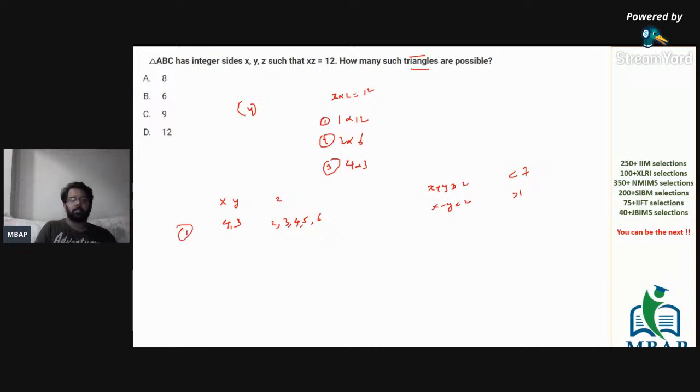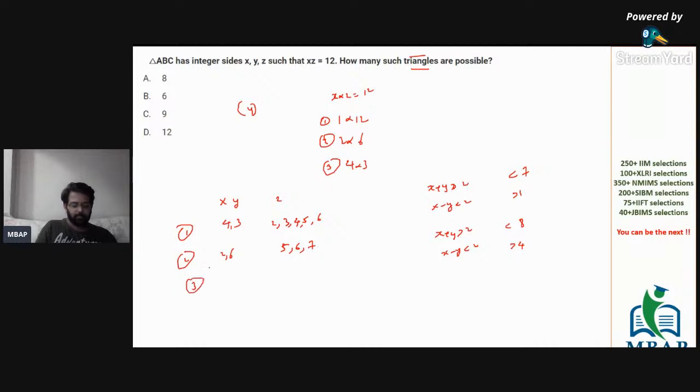Which is if I take the first set, which is 4 and 3. Similarly, if I take the set which is 2 and 6, again we have to consider x plus y should be more than z, x minus y should be less than z. 2 plus 6 is 8, so we are looking at all the set of values which are less than 8. And 6 minus 2 is 4, and we are looking at all the set of values which are between 4 and 8. Should be more than 4, less than 8. How many values are possible here? Quickly. 5 is possible, 6 is possible, 7 is possible.